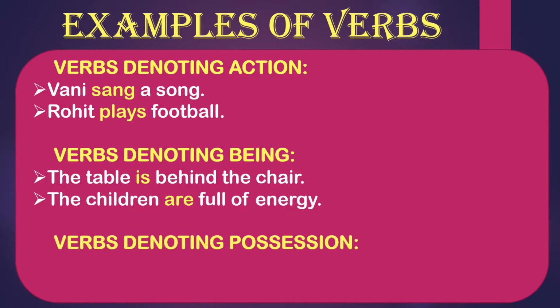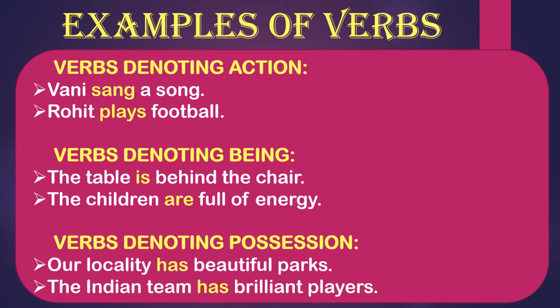Next is the verbs denoting possession, possession of something. For example, our locality has beautiful parks. So our locality has beautiful parks means has is showing the possession, that the locality is having the possession of beautiful parks, right? The Indian team has brilliant players. So the Indian team is possessing the brilliant players. So has, have, had, they all show the possession also.